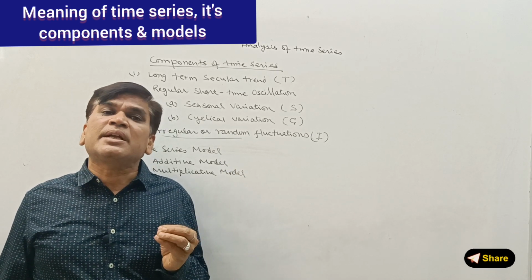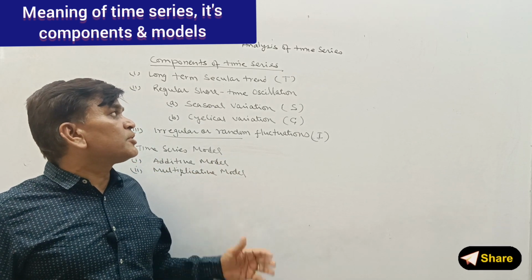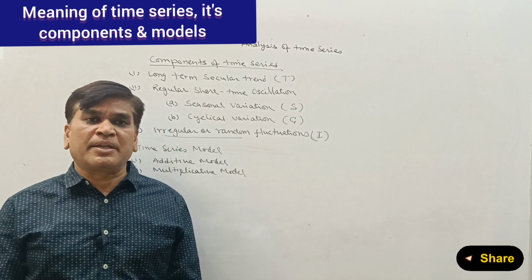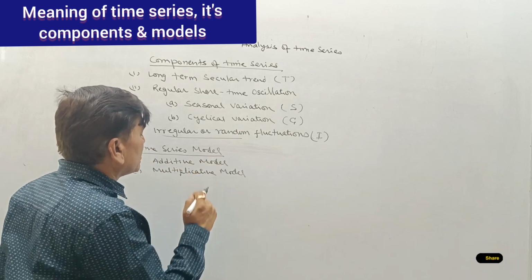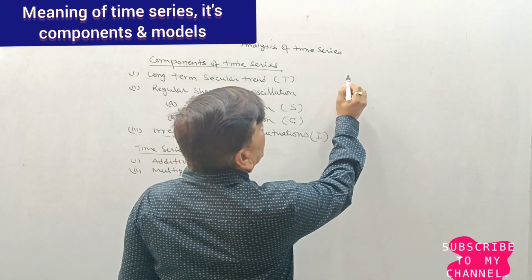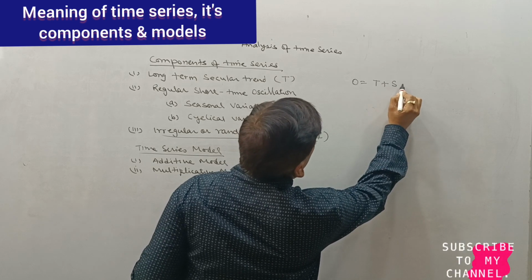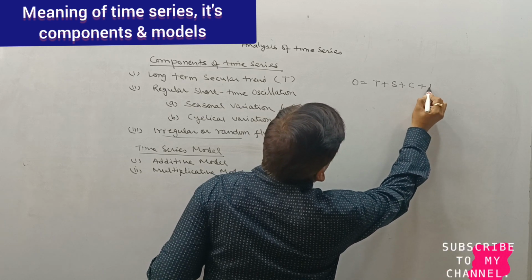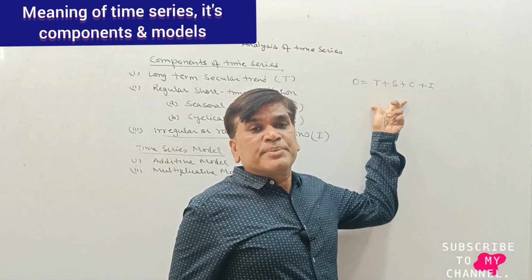So the change in original data depends on 4 components. That is T for trend, S for seasonal, C for cyclic, and I for irregular. So we have time series, and two types of time series model. One is the additive model. The original data depend on trend plus seasonal plus cyclic plus irregular. So this is called the additive model of time series.